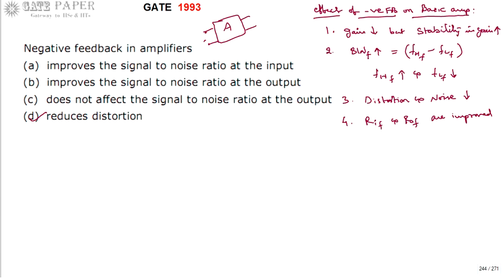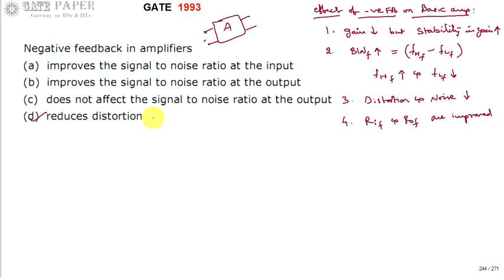So we use feedback to improve input impedance and reduce output impedance to meet the ideal characteristics. They are improved according to whether it is a voltage amplifier, current amplifier, transconductance or transresistance amplifier. These are the four basic amplifiers. These are all the effects of negative feedback on a basic amplifier.